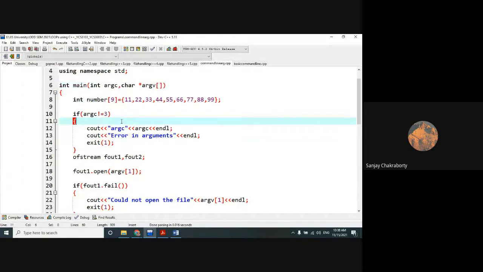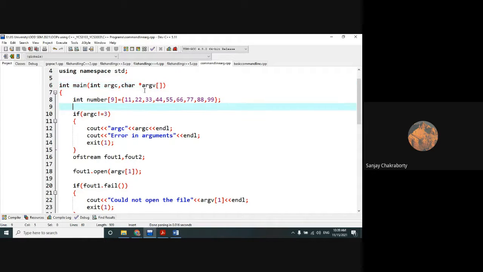Can anyone tell me what argc and argv are? Argc is argument counter, not constant. Actually, counter will return a constant value, that's why I was a little bit confused about these two terms, because argument counter always returns some counts, right? Like 3, 7, 5, 6. But it should not be constant. It should be any kind of integer value.